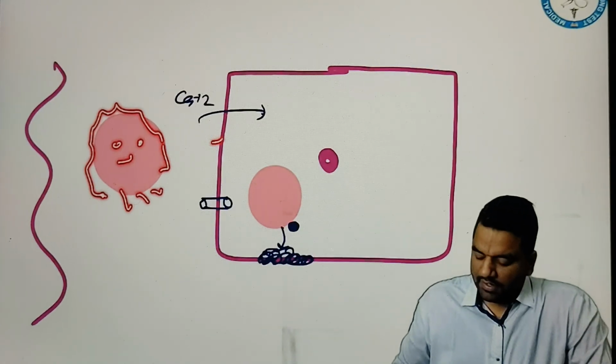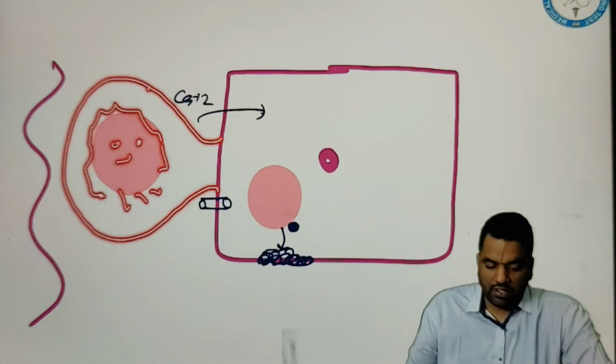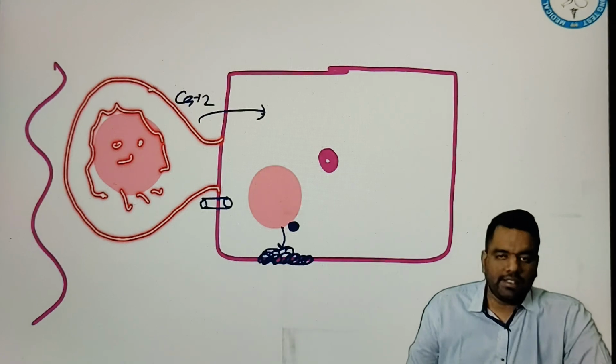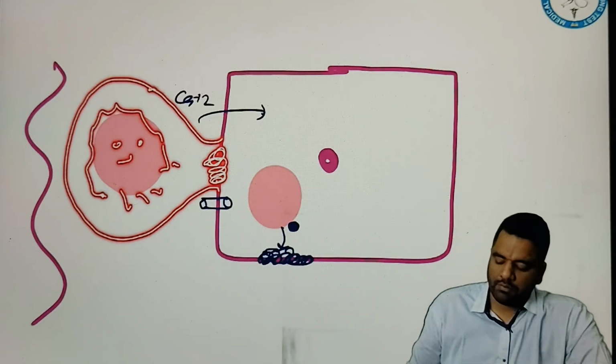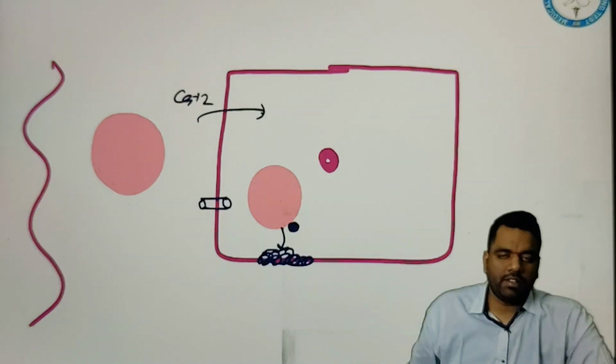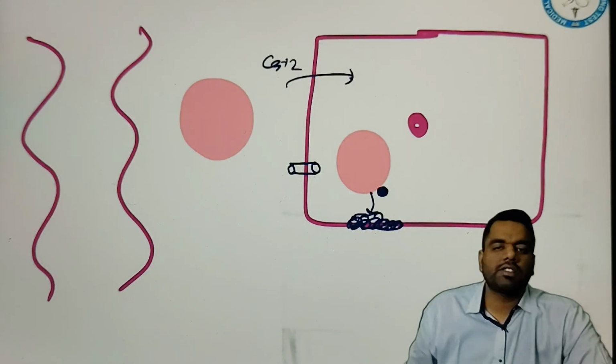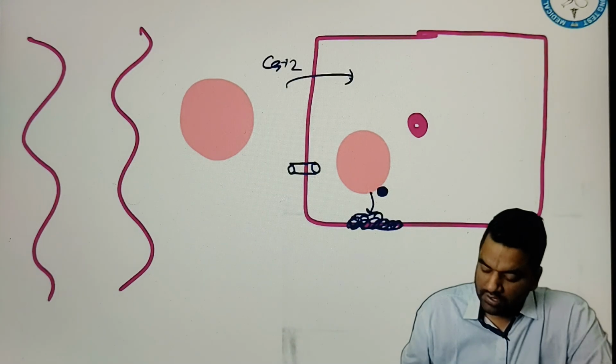So what will happen? This cell will make a coat with the help of a protein, and this protein is called the clathrin protein and caveolin protein. And this is how the cell membrane will break up. The bacteria will enter, the lysosome will attack, and this is how the cell keeps this area neat and clean, right? So this is called endocytosis, meaning anything that is going inside of the cell. So use the word endocytosis. Please write it down.